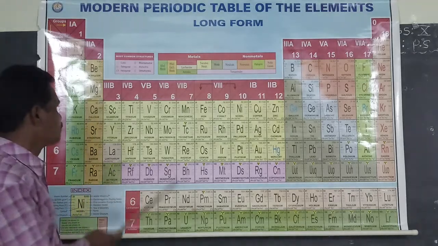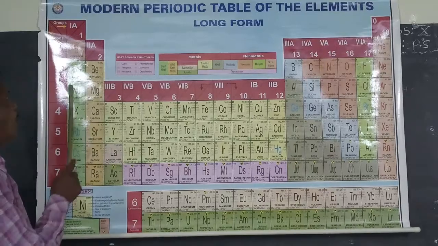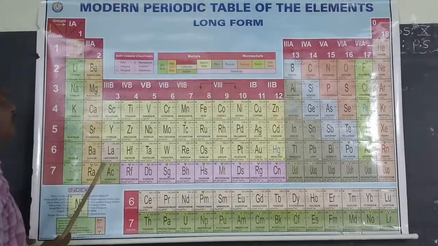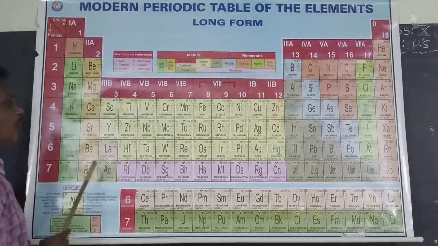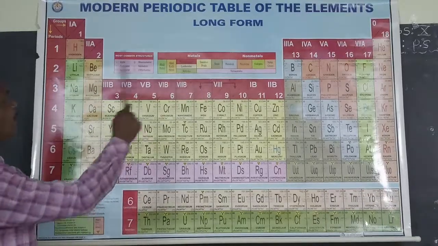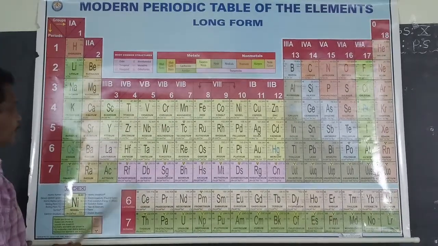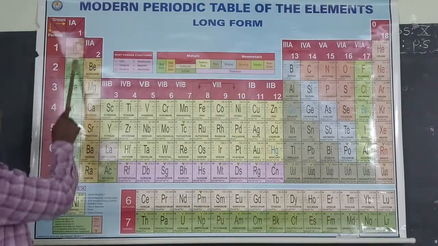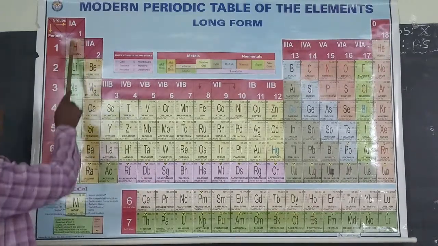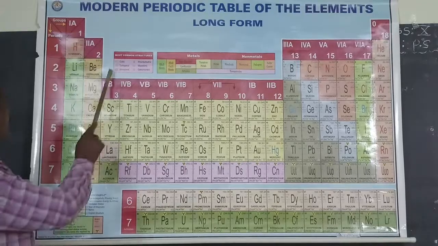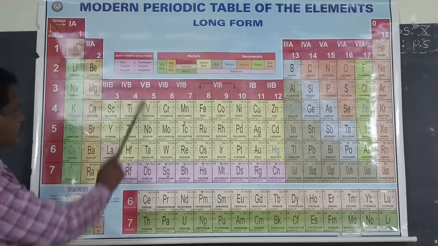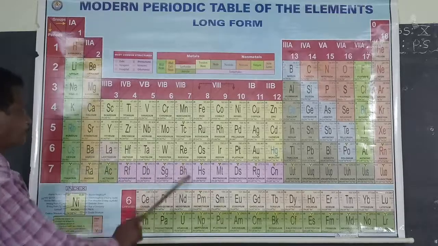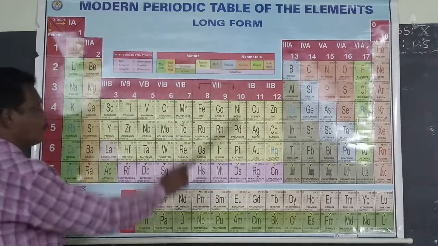Okay, this is the modern periodic table, or long form of periodic table. Top to bottom are called groups.